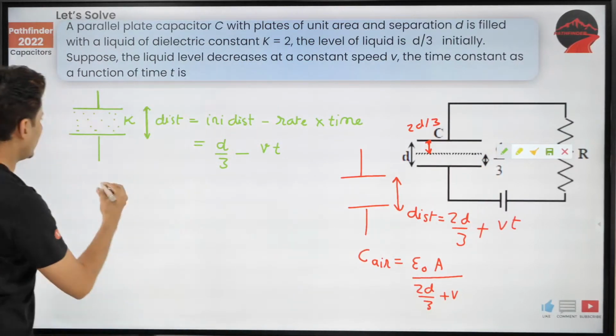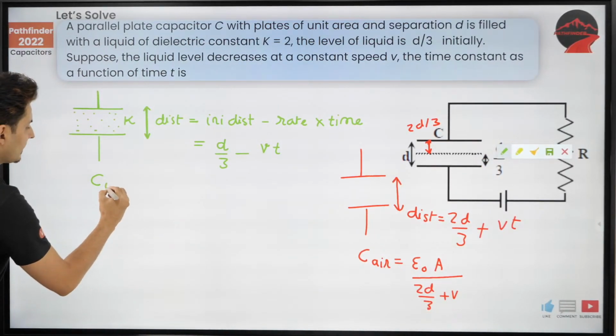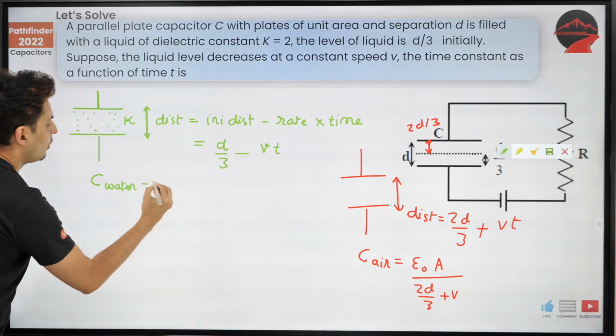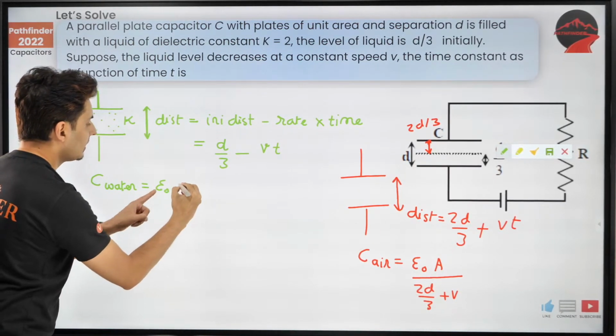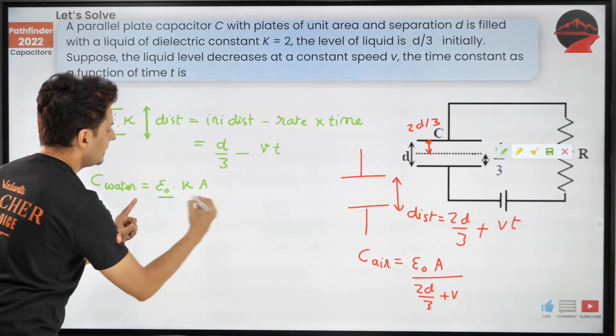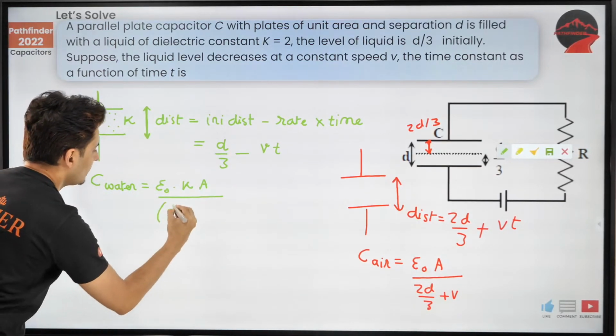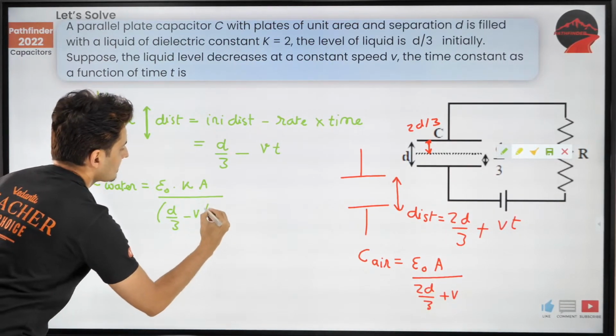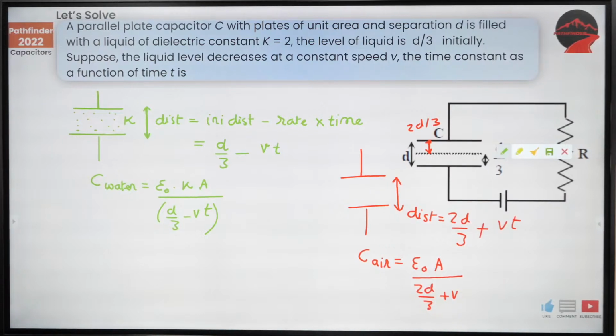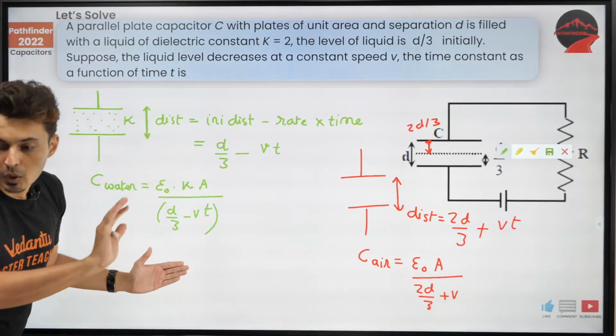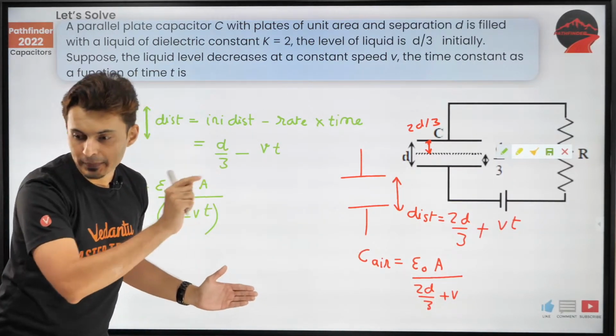And what will it be for that water? For water, it will be epsilon naught K A divided by this distance, which is d by 3 minus Vt. Check this out, if everybody is clear till this point. Okay, cool. Let's get going.